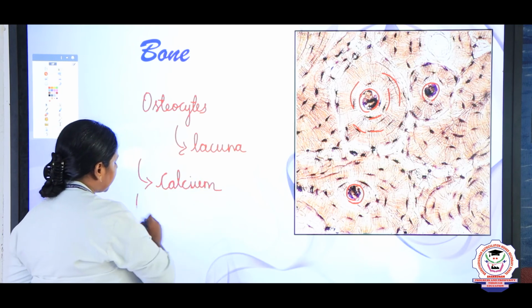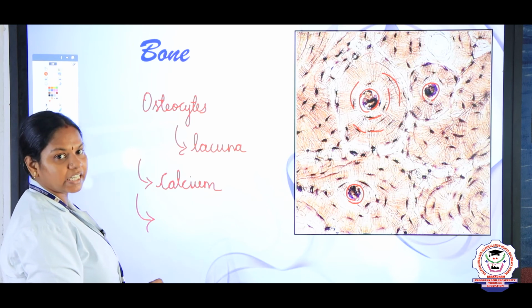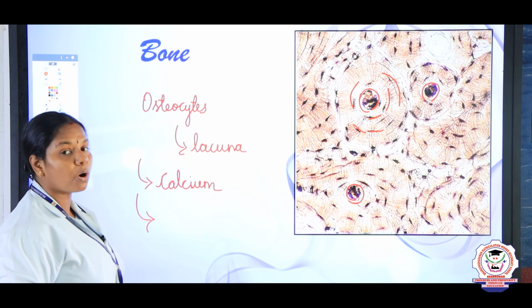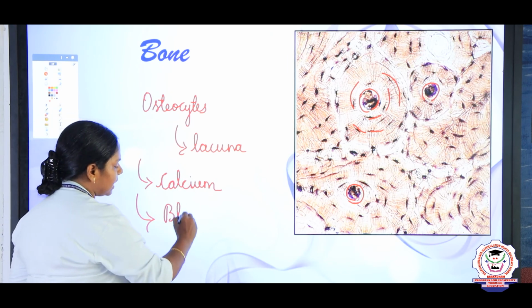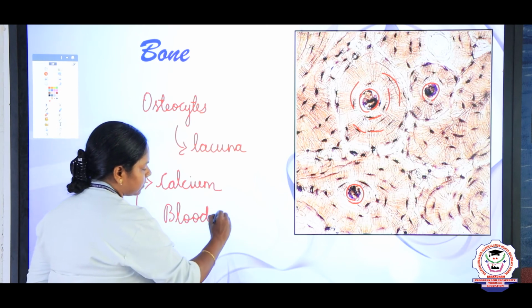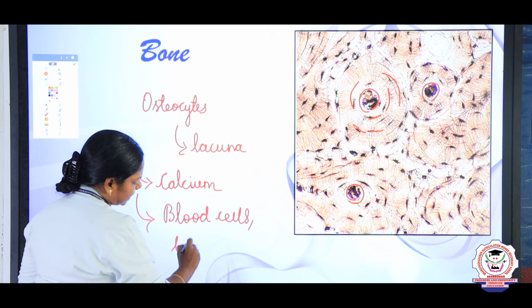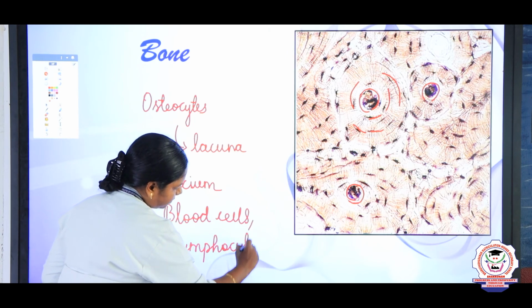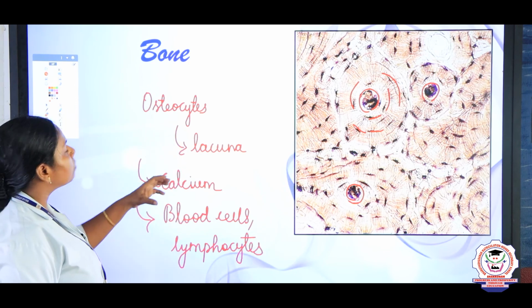And another important function is the production of lymphocytes, the immunity cells, and the blood cells are produced from the bone marrow only. So, it is the site from where the blood cells as well as the lymphocytes are formed.